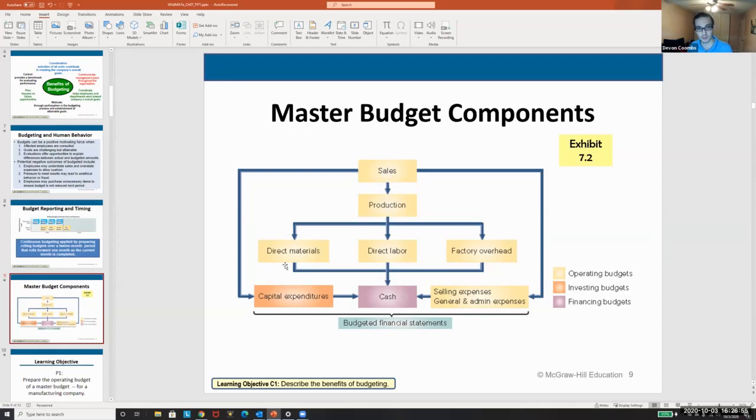Our production budget will go into our direct materials, direct labor, and factory overhead budget, which then goes into our cash budget. After we finish our sales, we can also create a capital expenditure budget and a selling and administrative expense budget. All of these will feed into our cash budget, which we do as the last budget before our budgeted financial statements. And then we'll make future-looking balance sheet, income statement, and statement of cash flows for the period. Those are pro forma statements.